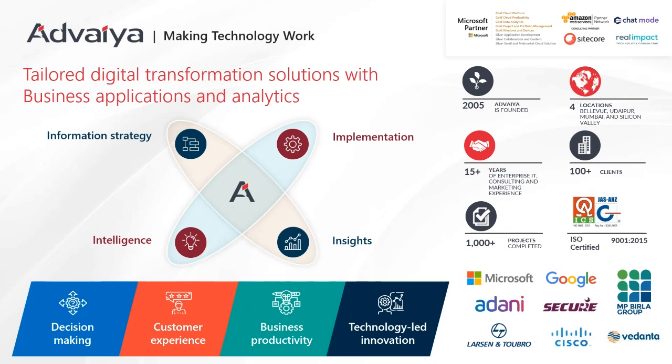So about us, we are providing tailored digital transformation solutions to various organizations, and this is starting in 4 areas. We start with building the information strategy, that is about understanding the current infrastructure of the business, what are their processes, what is the IT infrastructure, and based on that we create an information strategy for the organization. Then the second part is about implementation, that is, implementation of business applications, as well as implementing various business processes.